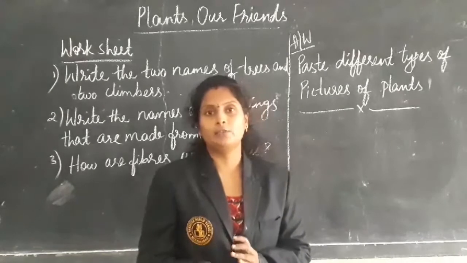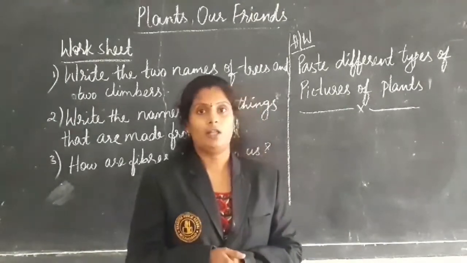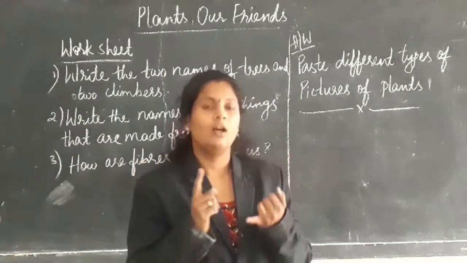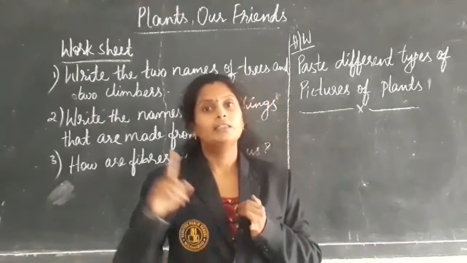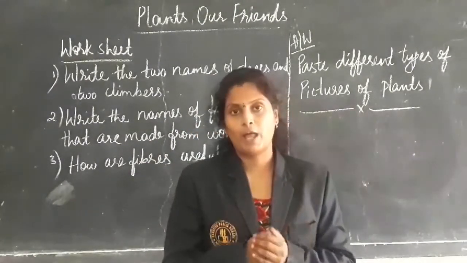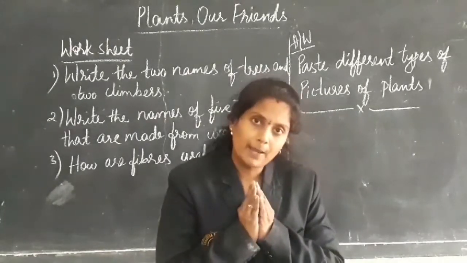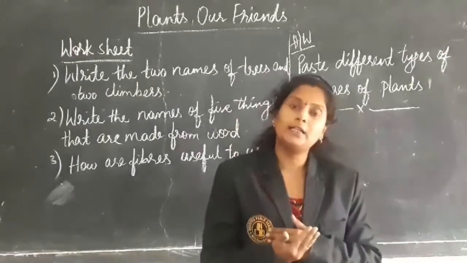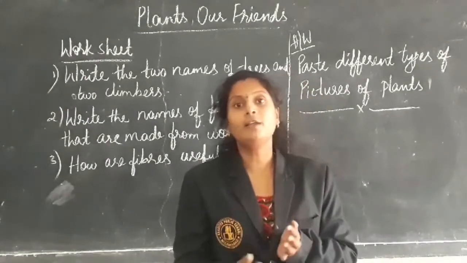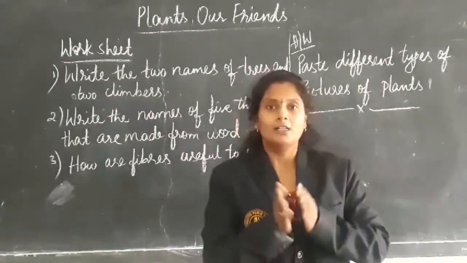After 3 to 4 days, you can see a small baby plant coming from the soil. That means a seed needs air, water and sunlight to grow into a new plant. Inside the seed, there is a baby plant. That baby plant needs air, water and sunlight. Then only it grows into a big plant. Okay?